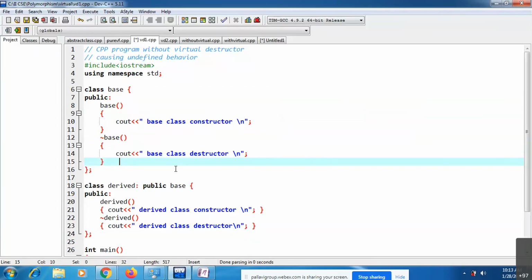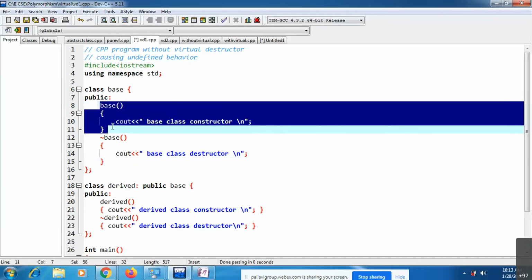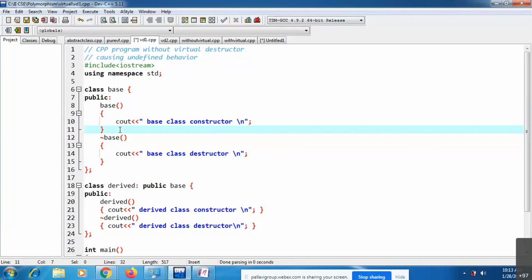Destructors are used to destroy your objects. A constructor is going to execute at the time of creating your object. Once you create an object, by default the constructor is going to be called. No need to call constructors manually. By default, it is going to be called.